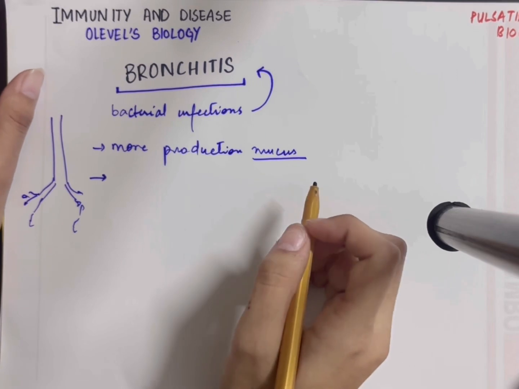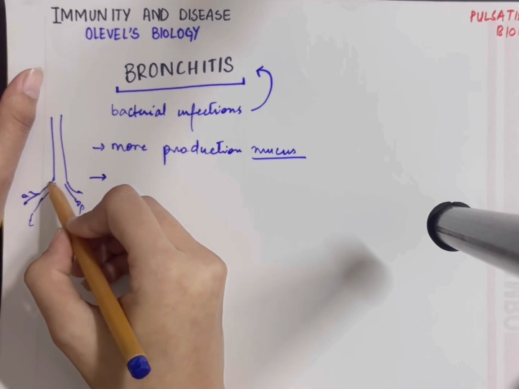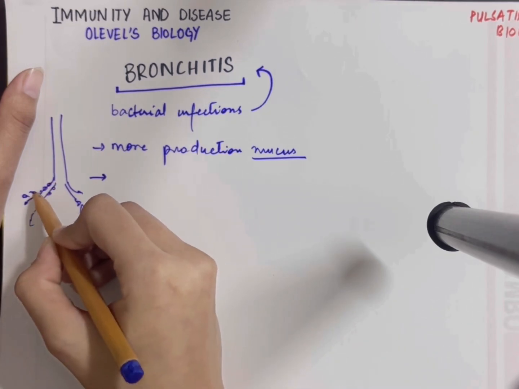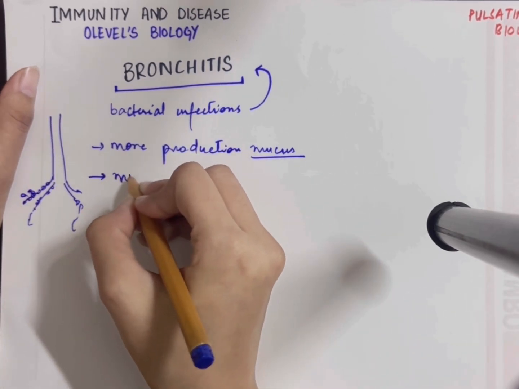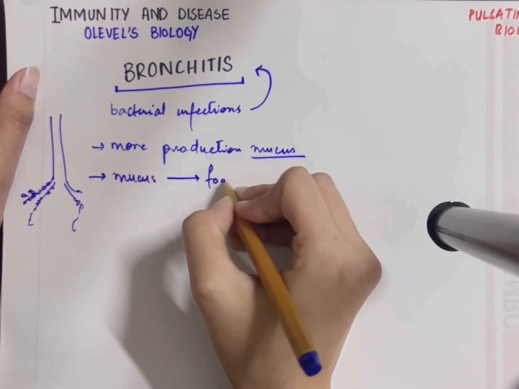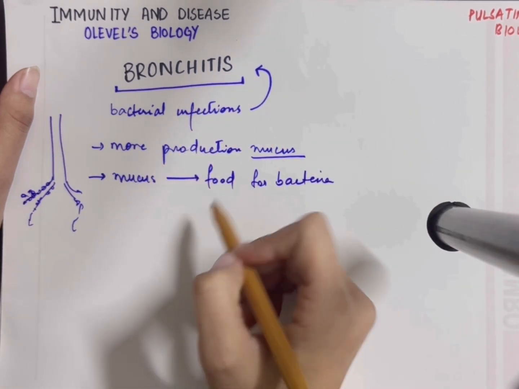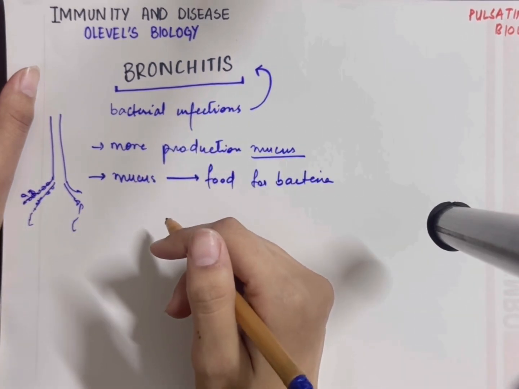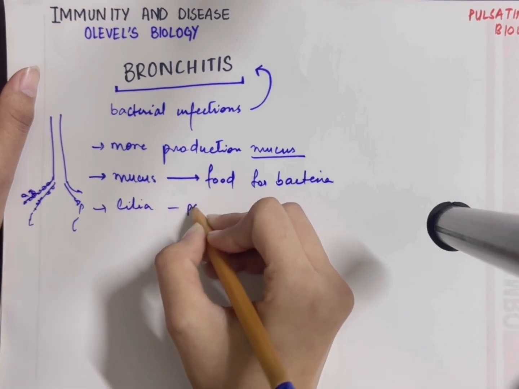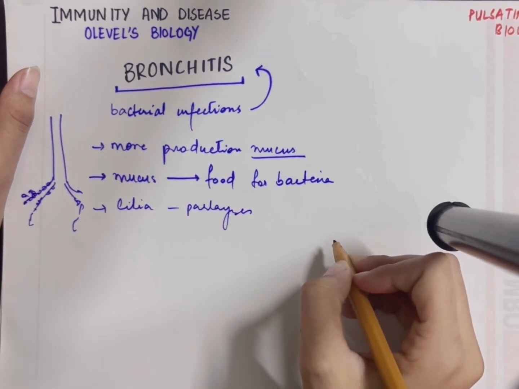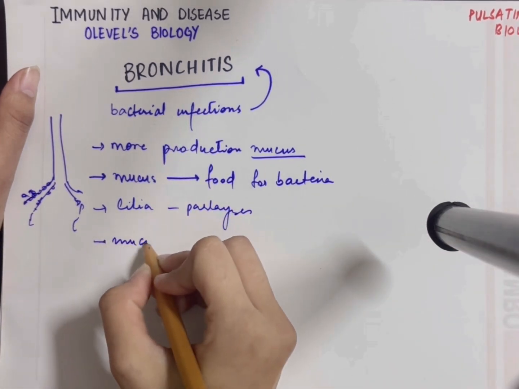Whenever there is more production of mucus, the mucus collects in the bronchioles. When there is an excessive amount of mucus, it gets trapped in all of these bronchioles, and the mucus is treated as food for the bacteria, due to which the bacteria keep recurring and cause bronchitis. That is the recurring bacterial infection. Other than that, there is a presence of a lot of cilia. Those cilia become paralyzed, so they do not function properly, and hence there is more production of mucus due to this as well.